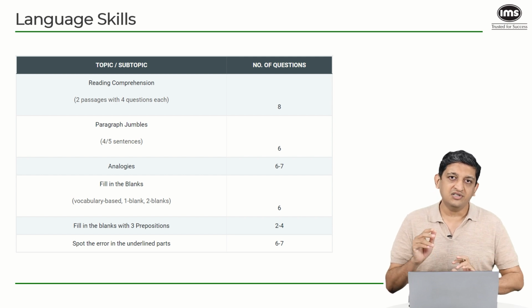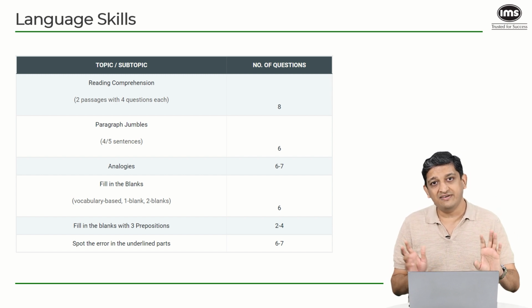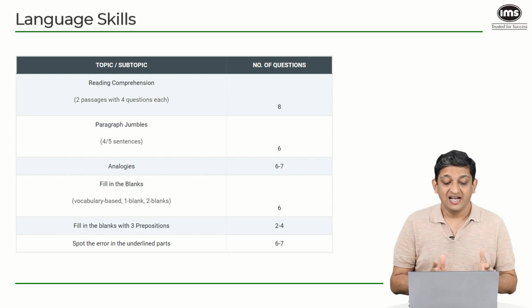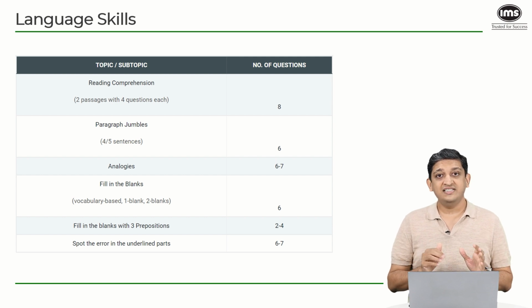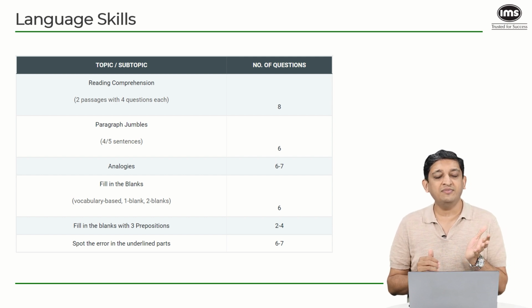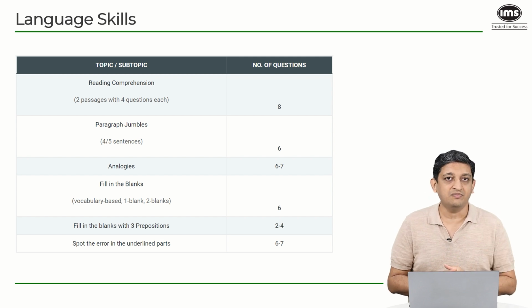Similarly, in terms of analogies, there were 6 or 7 questions, and 6 questions from fill in the blanks with prepositions. Again, there were some 3 or 4 questions where you had to find the error in some of the statements given to you. So of the 36 questions, the majority would be from the verbal ability part, maybe 4 or 8 questions from the reading comprehension part, and that would complete the entire section.